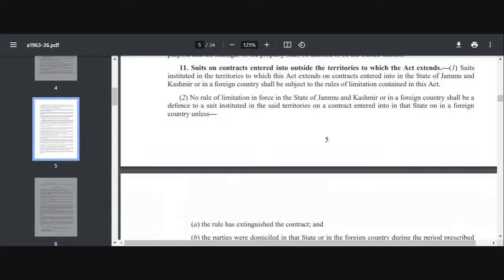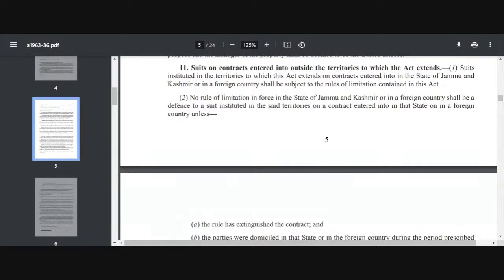Now if you see section 11, you will find the general rule of international law. What is the general rule of international law? That a contract is governed by lex loci contractus, meaning the law of the place where the contract is made. But procedure is governed by lex fori, meaning the law of the country where you want to institute the suit or take action. Now limitation is governed by lex fori, because questions of limitation are matters of procedure. So our Limitation Act is lex fori.